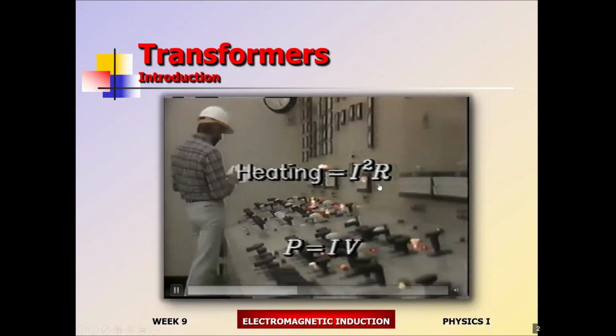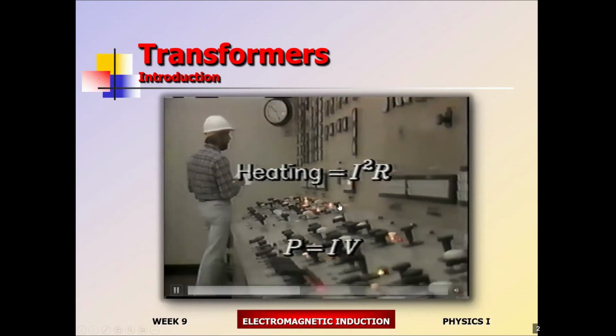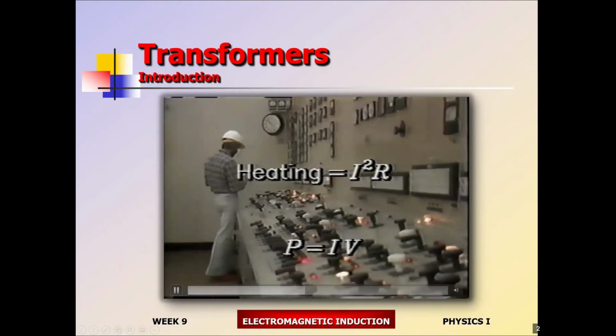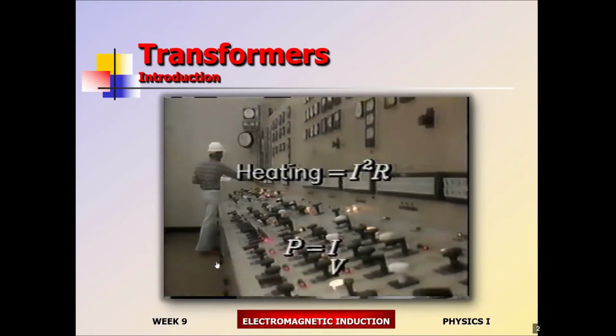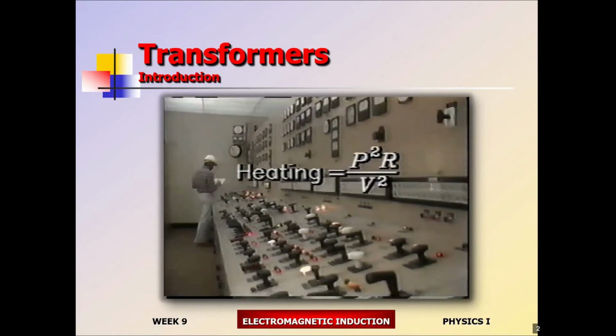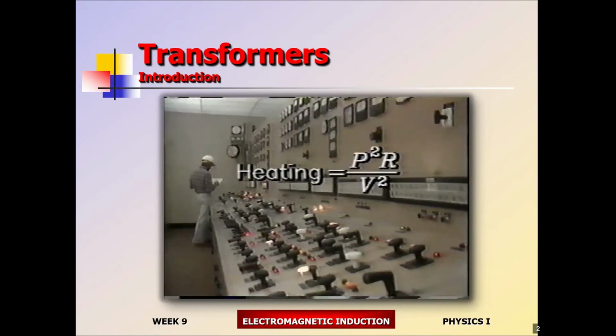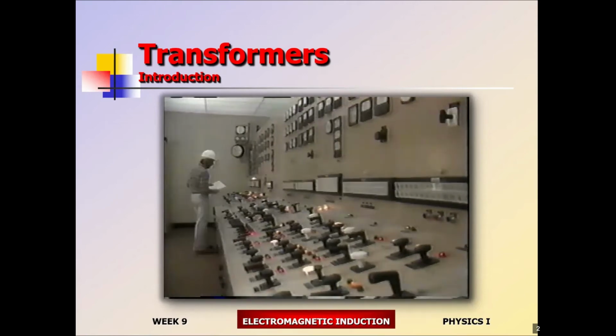This is wasted heat, which means that by the time the current gets to the consumer, not much of it is going to be available. For the power company and the consumer, that means a certain amount of energy won't be available at the other end. Since I is P over V, that heating is P squared R over V squared. So for any given power and resistance, the higher the voltage, the less power lost in transit. In other words, the key to transmitting power efficiently is to transmit it at the highest possible voltage.